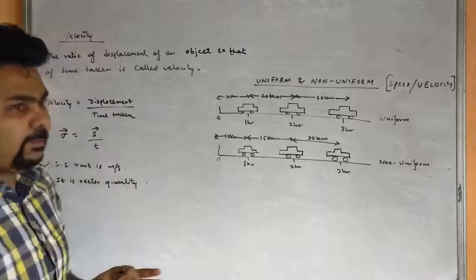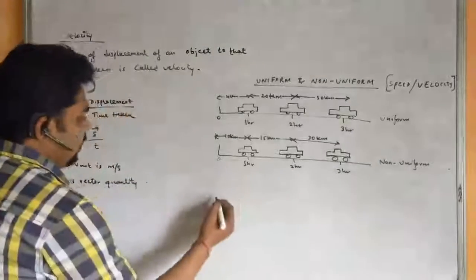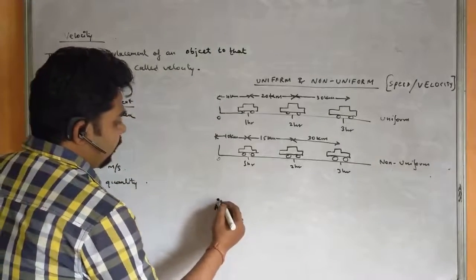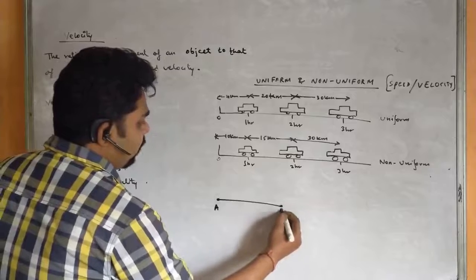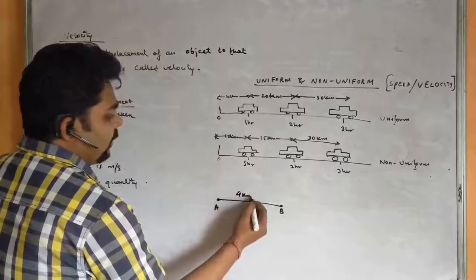Specifically, if you see what displacement is, suppose a body is at point A. It has moved from point A to point B covering 4 km.